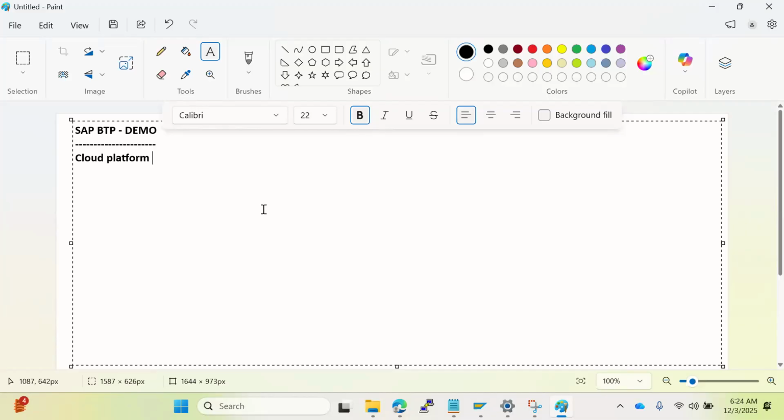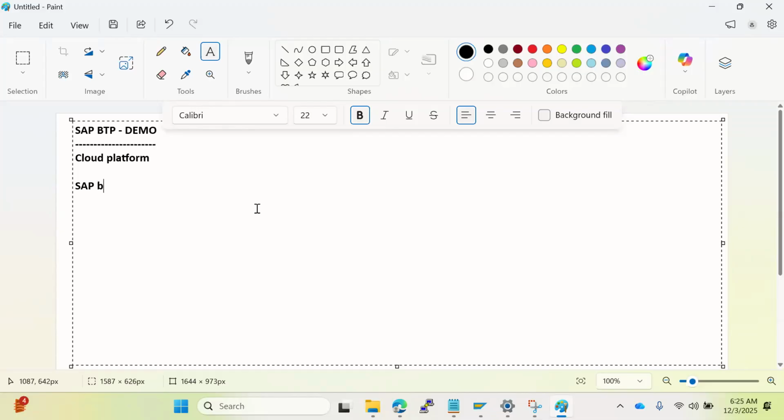Why? Because BTP contains a set of tools, services, and applications. These applications and tools will help us build new applications, extend the SAP systems, analyze the data, and automate the business process. Everything is in one place. That's why SAP introduced a unique, powerful solution called the BTP.